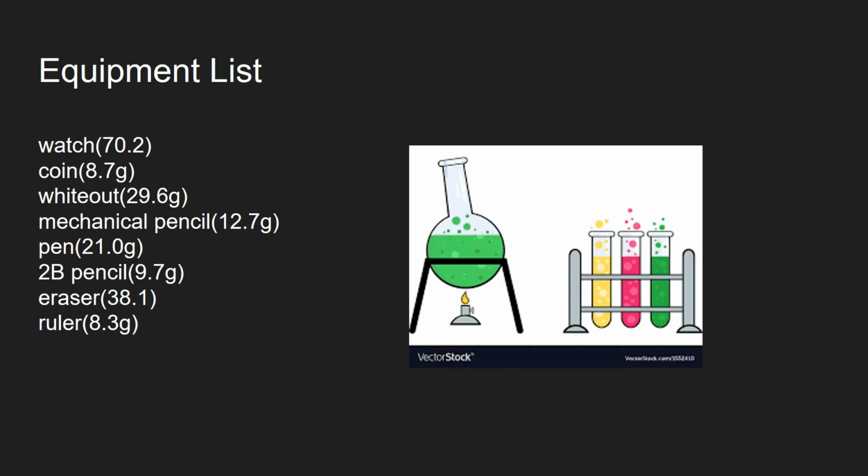So here is some equipment: a watch, coin, whiteout, mechanical pencil, pen, 2B pencil, eraser, ruler, and of course a sink and water, and a timer.